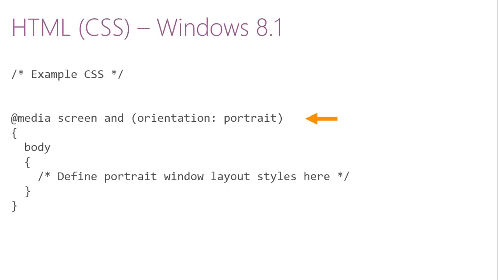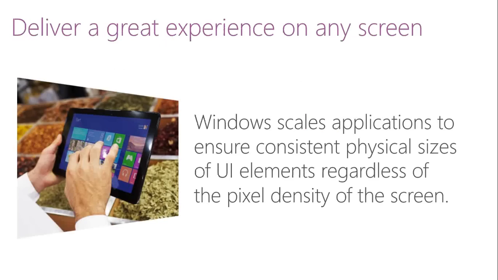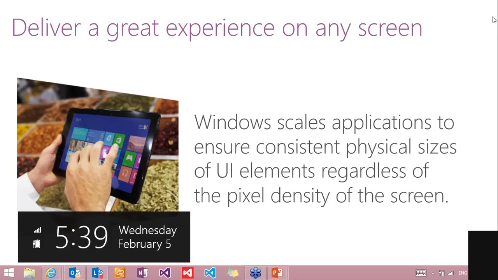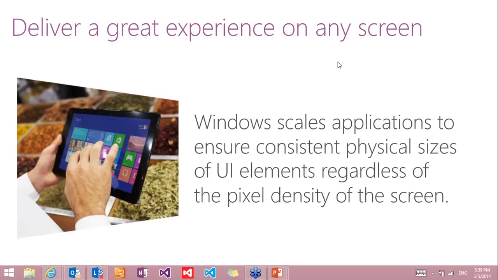And same thing in CSS. In the media query you can use orientation as portrait and then leverage that. So that's what we mean: Windows 8 applications at any size, on any screens, ensuring that you're giving a well-crafted, great experience on any screen, regardless of the pixel density of the screen. And how are you going to do that? Here's an example. The operating system scales the application for you across the whole form factor.